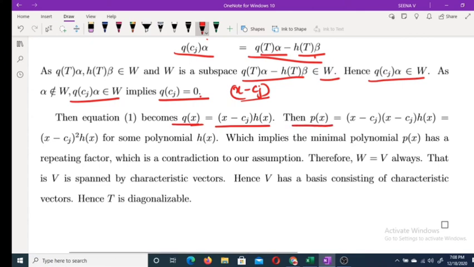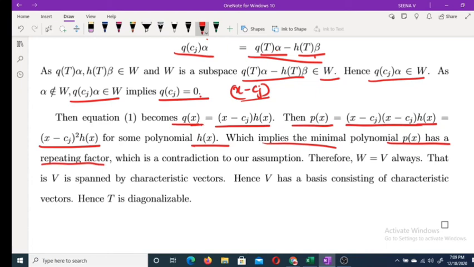But P of x, what is P of x? (x minus Cj) into Q of x. Therefore, P of x equals (x minus Cj) into (x minus Cj) into h of x. That means (x minus Cj) whole square into h of x for some polynomial h of x, which implies minimal polynomial P of x has a repeated factor, which is a contradiction because we assumed that the minimal polynomial is a product of distinct linear factors.